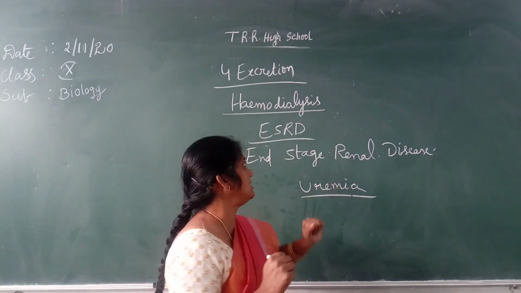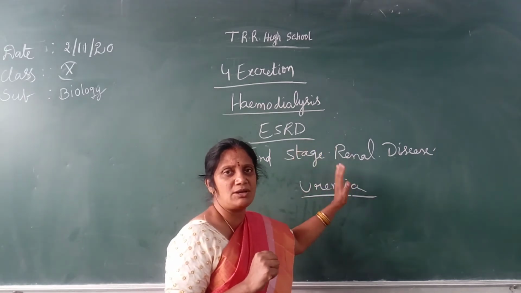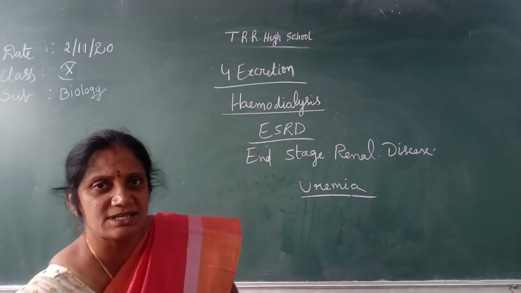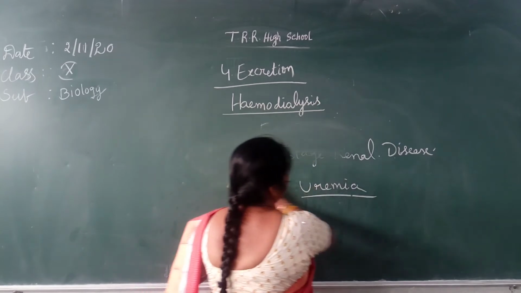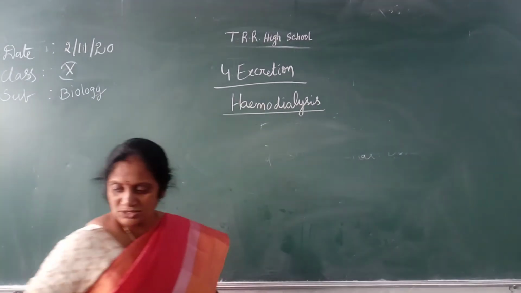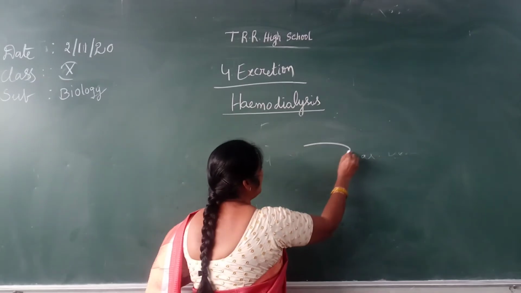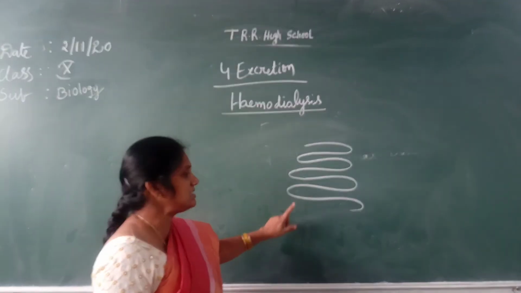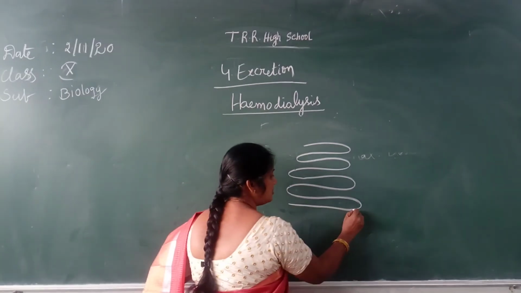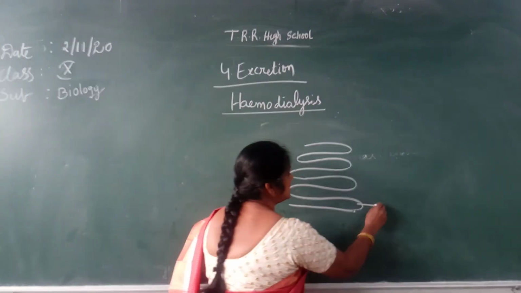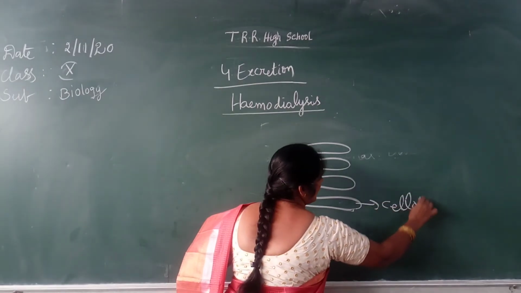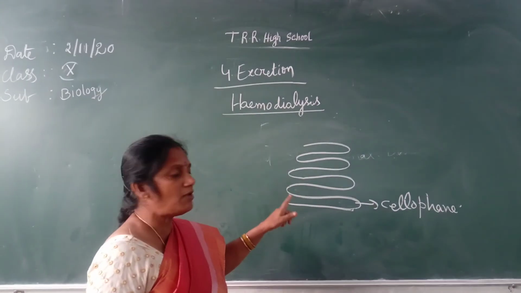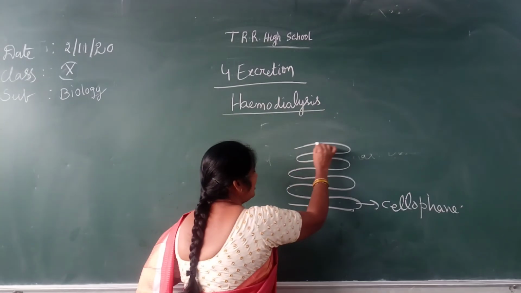That machine is called the dialysis machine. You may call it a dialyzer. Now we will discuss the structure of the dialyzer. It contains some tube-like structures. These tube-like structures are made of a special material called cellophane. With the help of this material, these tubes are prepared.